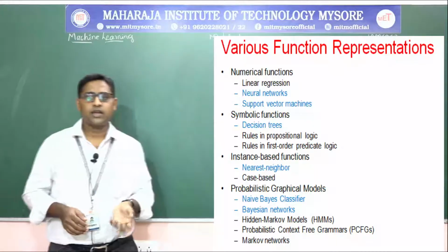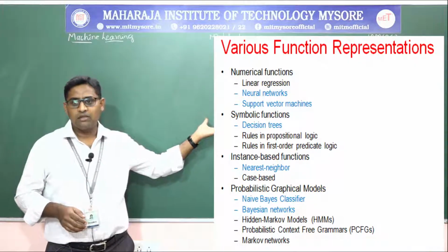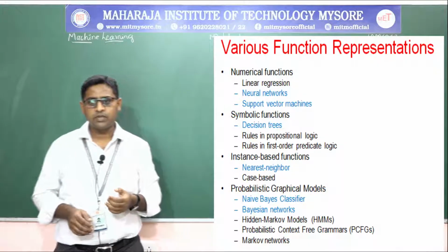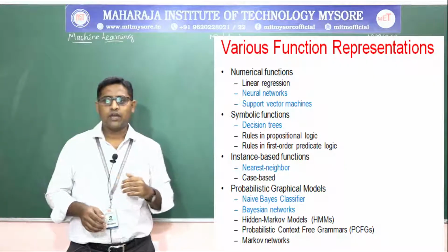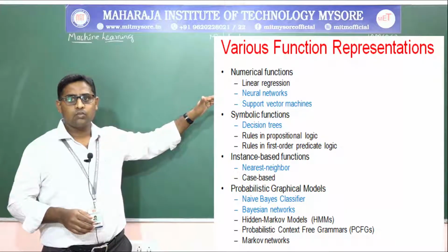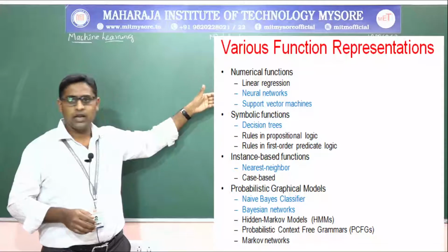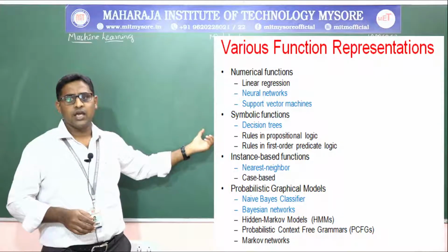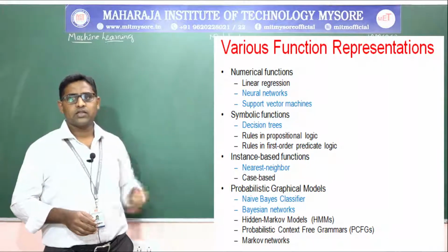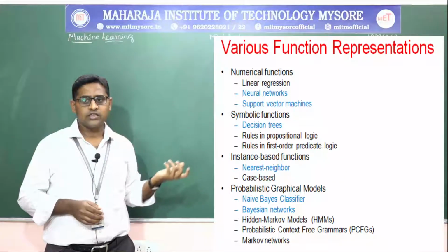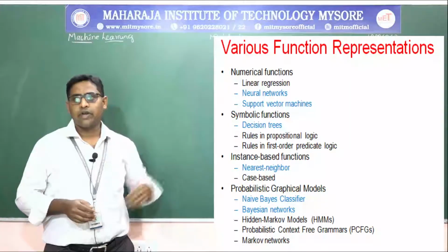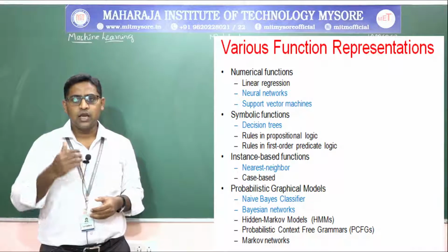Then lastly, in probabilistic graphical models we will be using Naive Bayes classifier and Bayesian networks, hidden Markov models that we call HMMs, probabilistic context free grammars PCFGs and Markov networks. Now here, the functions highlighted in blue are in the numerical functions, symbolic functions, instance based functions and probabilistic graphical models. Out of these, neural networks, support vector machines, decision trees, nearest neighbor method, Naive Bayes classifiers and Bayesian networks are the various function representations that we will be learning in this machine learning course.